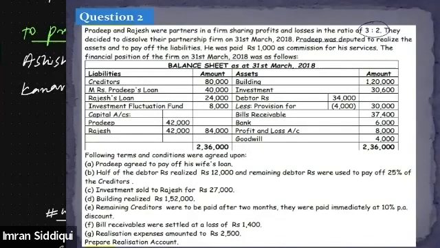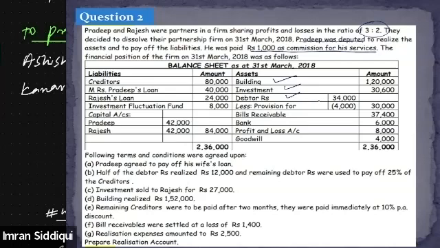Okay, so one of the partners has taken the responsibility to dissolve the firm. He was paid 1,000 as commission for his services. So this is a kind of remuneration: whatever he's doing, he will be paid a remuneration of rupees 1,000. The financial position of the firm on 31st of March 2018 is given as a balance sheet. On the asset side, we have a building, investment, debtor, provision. Even though provision is written on the asset side, provision for debtor is considered as a liability. Keep that in mind.